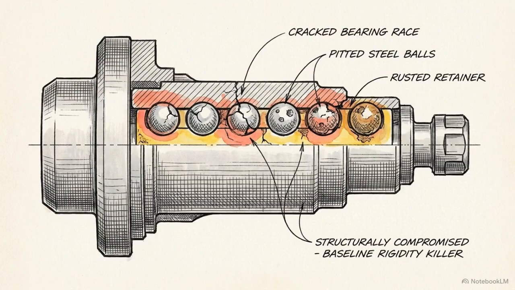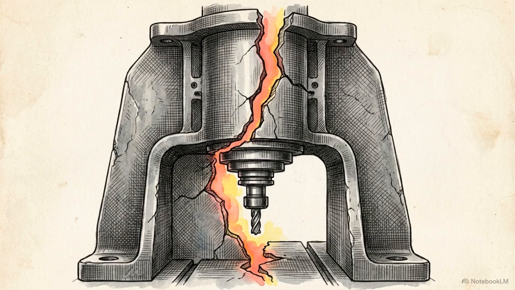Finally, we evaluate the machine vector. Here, we look for internal hardware degradation, specifically spindle runout and internal bearing wear, which are baseline rigidity killers. If the spindle itself lacks dynamic balance, the foundation is compromised. No amount of tooling optimization or rigid work holding will stop the vibration.